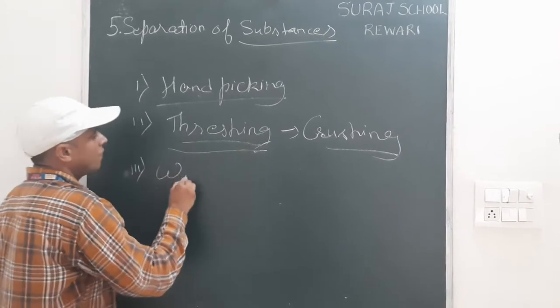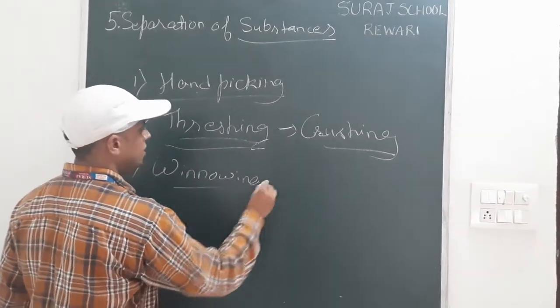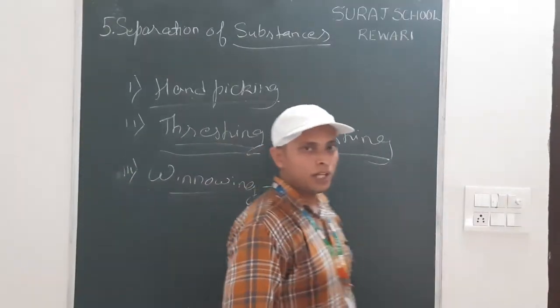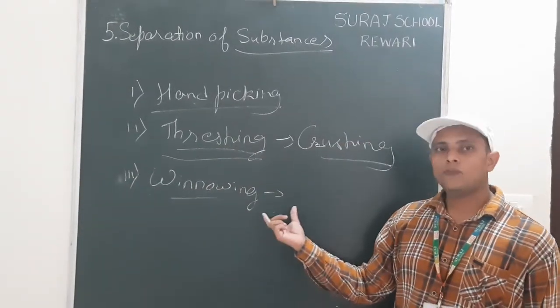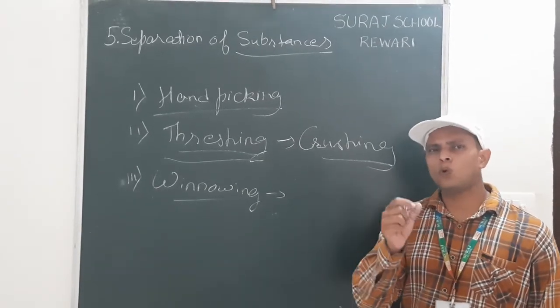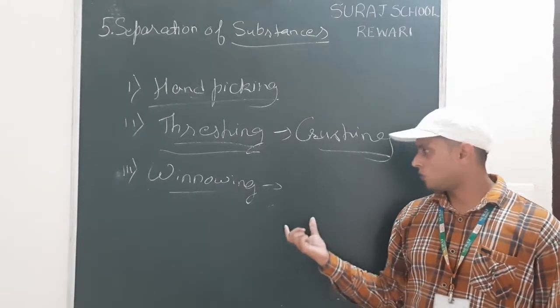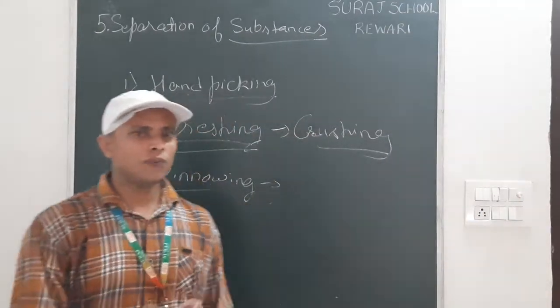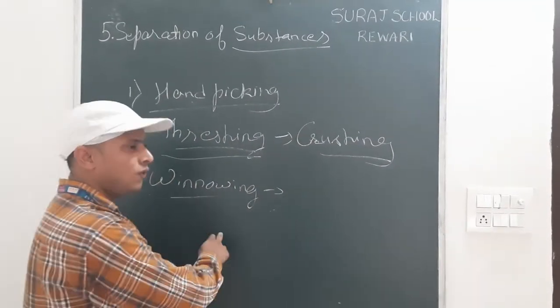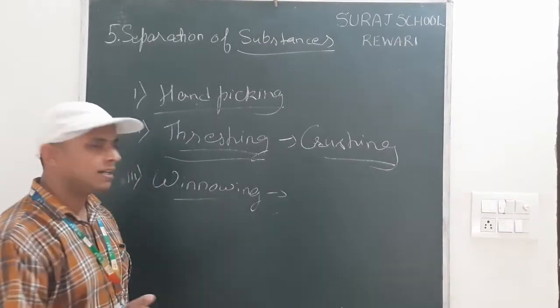Third, winnowing. This is an important topic, winnowing. In winnowing, we remove some small parts of the plant from the seeds with the help of weight. Here is an example to understand winnowing.